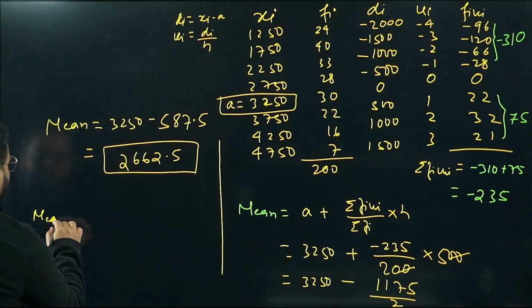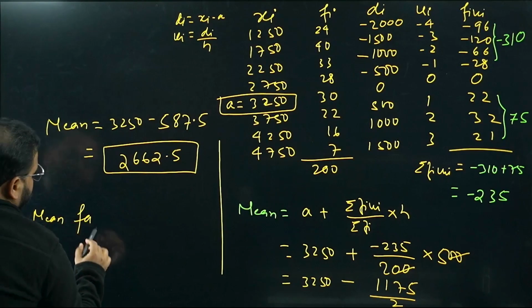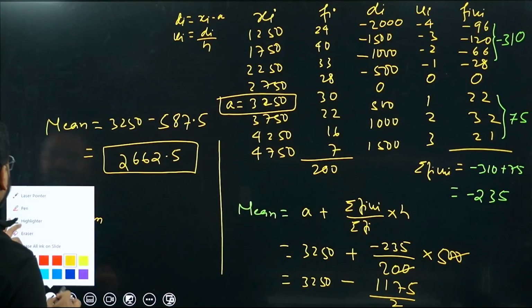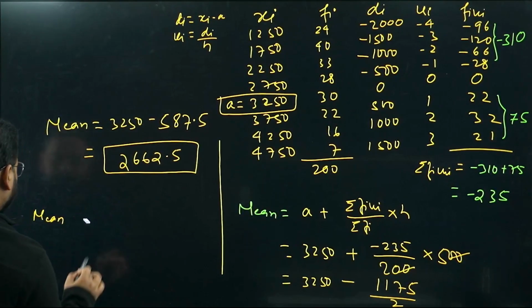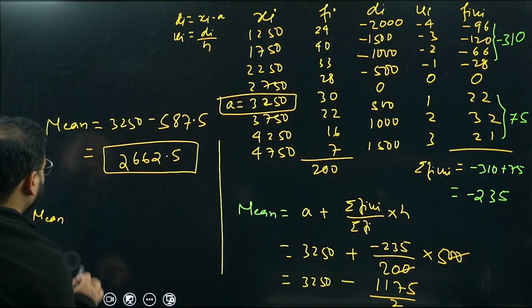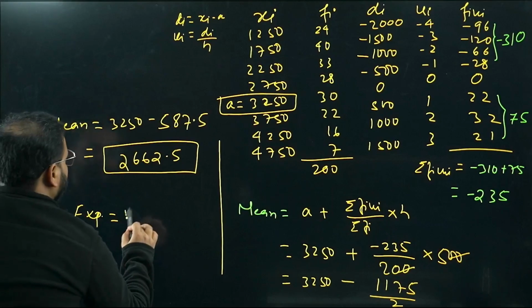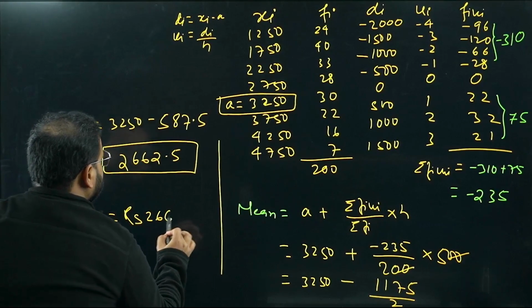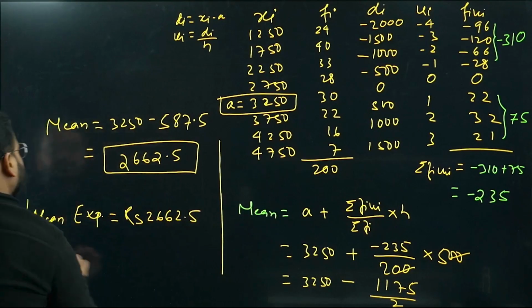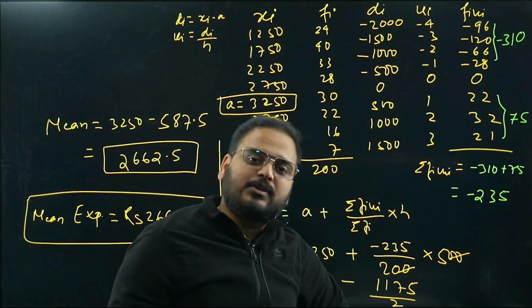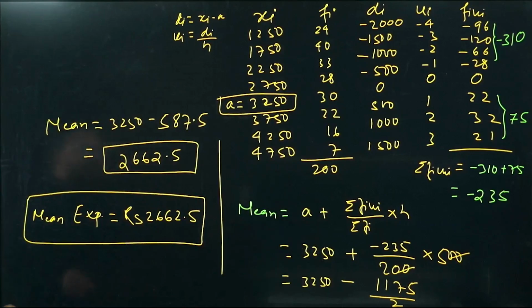Mean expenditure, right? Mean expense per family is given as rupees 2662.5, bacha. Sir, this is taking too much time. Don't worry, if this question comes, it will be for 5 marks, so it was the time. Okay, if this question comes, it will be for 5 marks, sir.